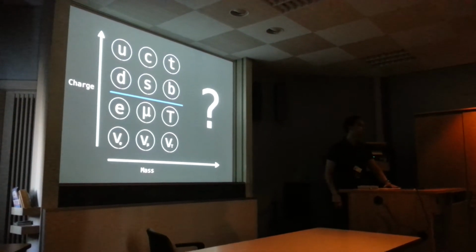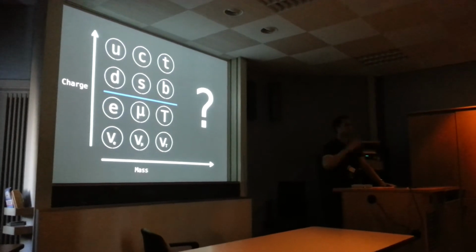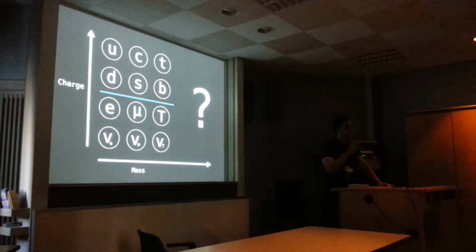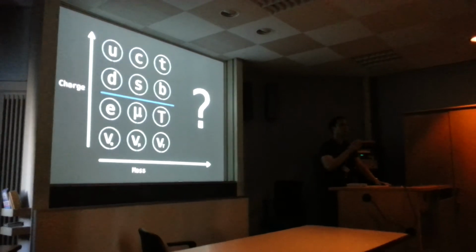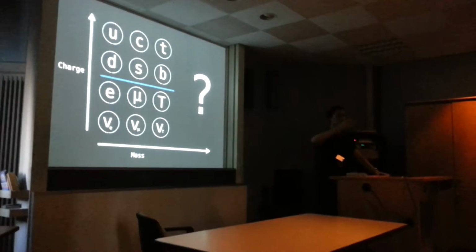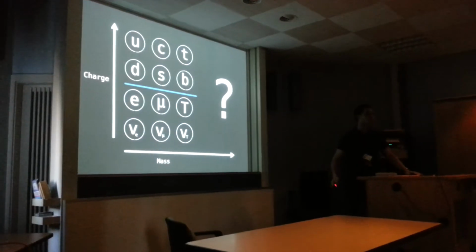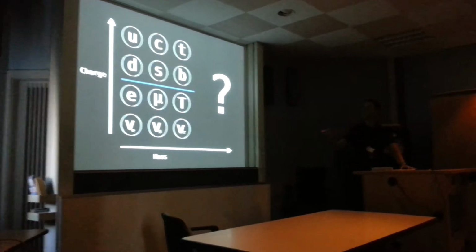We spoke about up, down, and electron. We have the electron neutrino. The electron neutrino is produced by the sun, and I think there are lots of electron neutrinos passing through your body every second, because it's produced by the sun and emitted all the way to here. Okay, so these three. So why do they exist? Why only these three exist here?